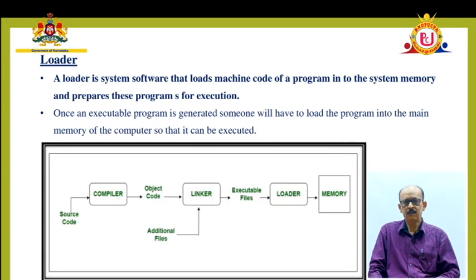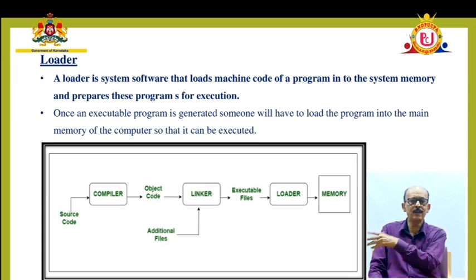Next, when we say linker, it links and keeps the program in the secondary memory. Permanently it will be stored in memory. The source program is there in secondary memory. The object program created by the compiler is also there in the secondary memory. The compiler, interpreter or translators will also be there in the secondary memory. But the computer, or the central processing unit, which is called the brain of a computer, cannot execute programs from there, which are stored in the secondary memory.